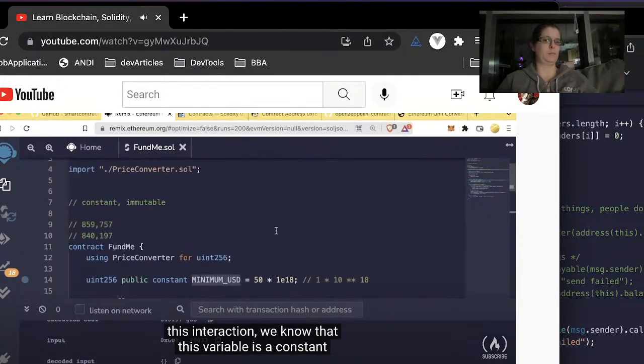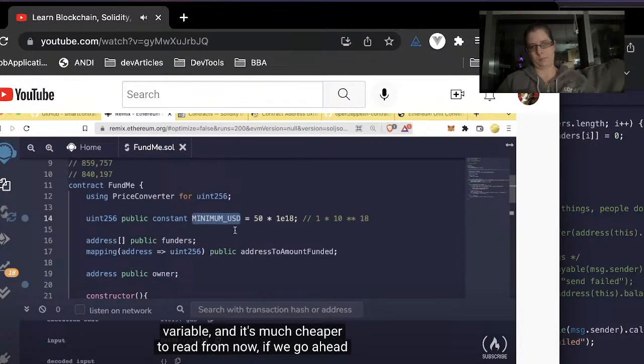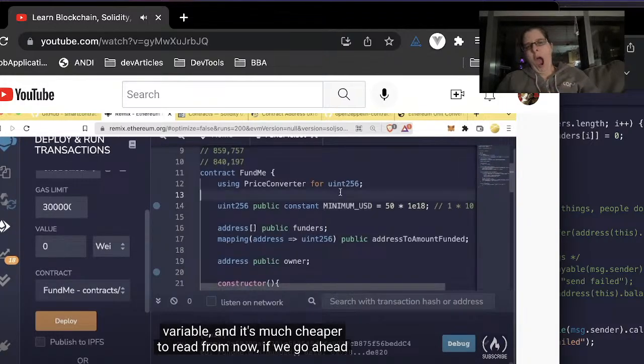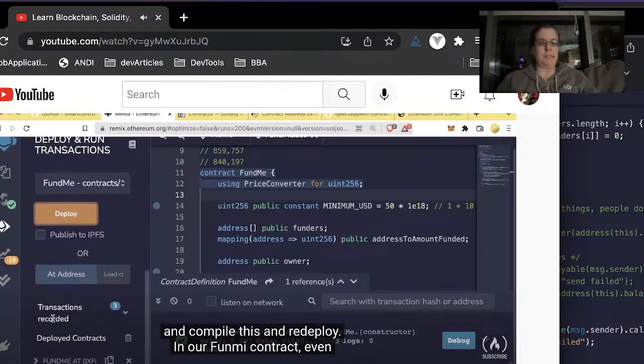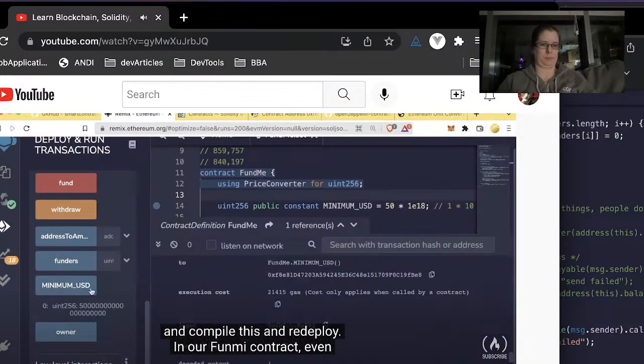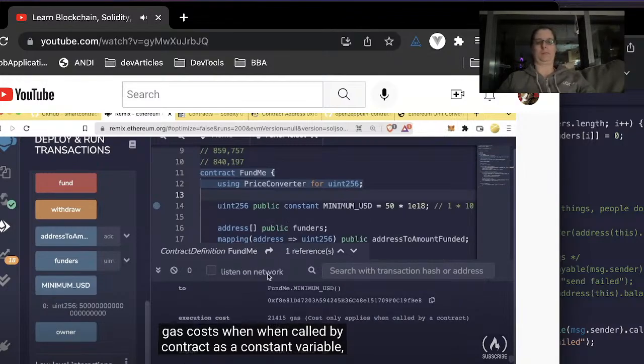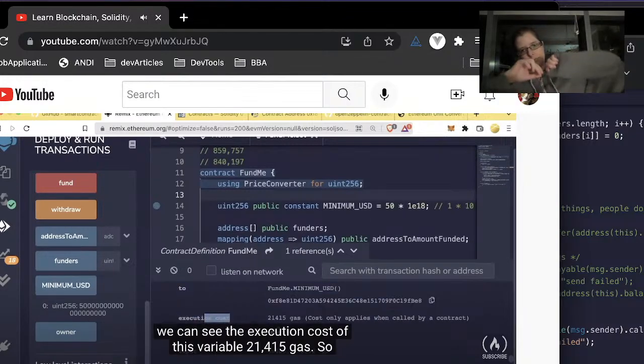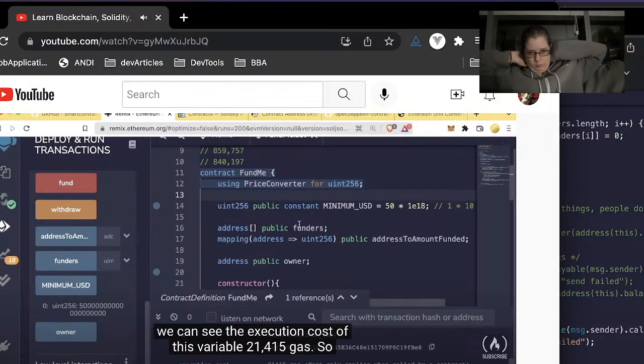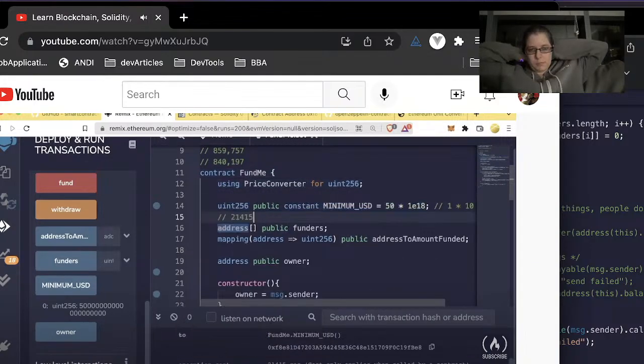With this convention, we know that this variable is a constant variable, and it's much cheaper to read from. Now, if we go ahead, compile this, and redeploy our FundMe contract, even though this is a view function, remember, view functions do have gas costs when called by a contract. As a constant variable, we can see the execution cost of this variable, 21,415 gas. So let's put a little note right underneath it.